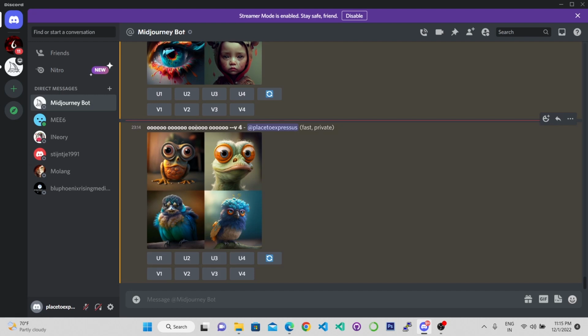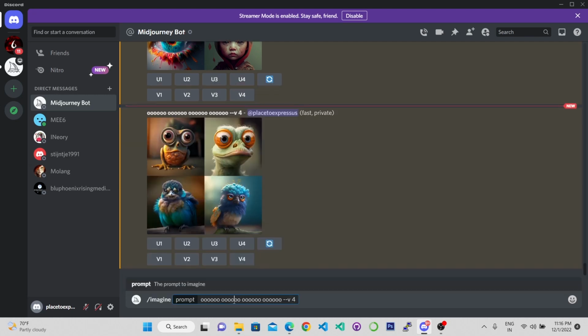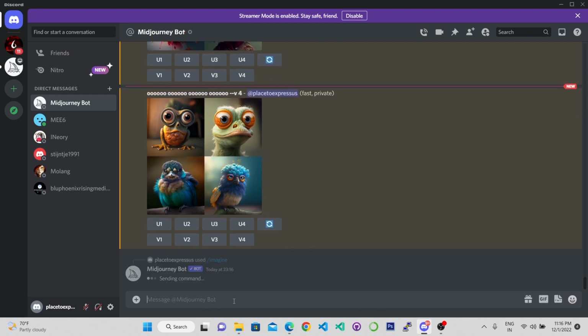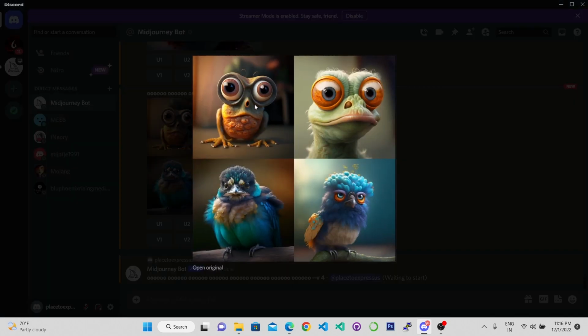And here is 6 O's repeated 4 times. Let me repeat it more times and see if it generates something different. So right now it's 4, and I'll make it 8. Let's see. Now, as you can see, 6 O's 4 times generate birds and some toad. Again, O makes sense, parrot makes sense.